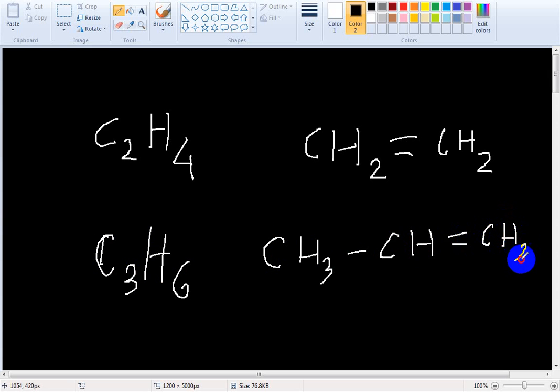Have you seen what is the difference between the two homologous series? Alkenes contain at least one carbon double bond. Can you see the difference between the two compounds? This is C2H6, and this is C2H4. How many carbons and how many hydrogens? Two carbons, 6 hydrogens. Here 2 carbons, 4 hydrogens. Here 3 carbons, 6 hydrogens. Here 4 carbons, 8 hydrogens.